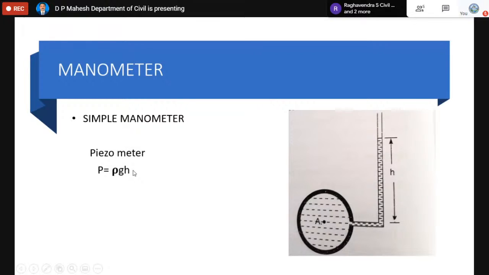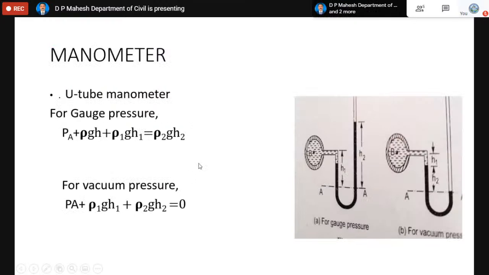We just need to know the height by which the liquid rises. The piezometer has a graduation with a starting value of 0 with respect to the pipe center. We record the h value with respect to the pipe center only. So using this formula, we can find the pressure using the piezometer.